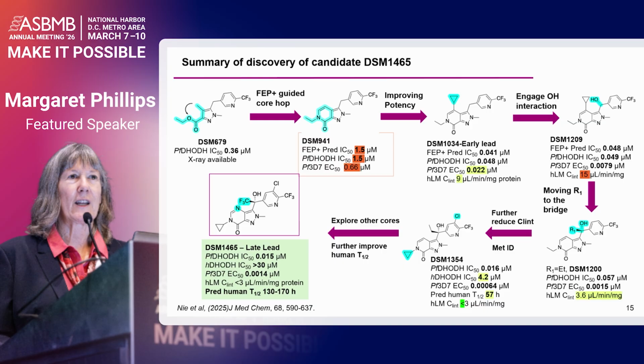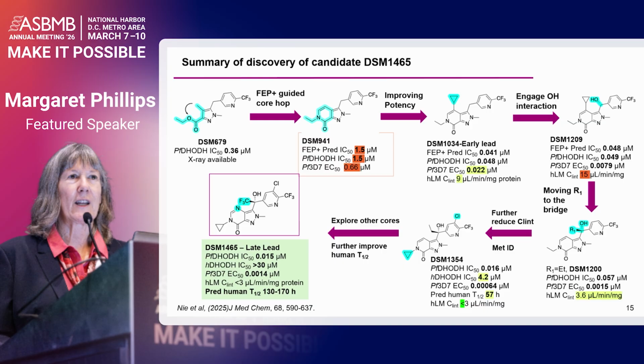We still had a compound, and this was a really nice little compound, but it wasn't going to be good enough to make it all the way to preclinical development because it was still metabolized a little too quickly. Actually, its log D was a little too low. And so we did a bunch of med-chem, discovering that this ethyl was a particularly vulnerable site. Once we switched that to cyclopropyl, we really dropped into some nice space where we had very stable compounds, very potent compounds, now sub-nanomolar.